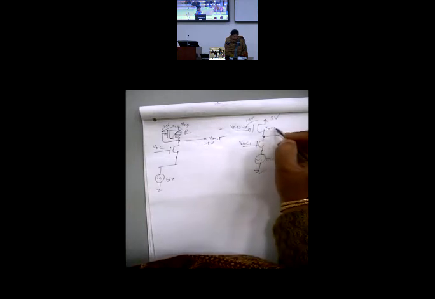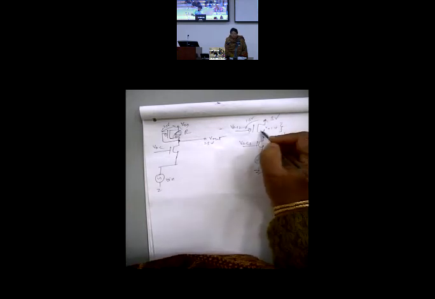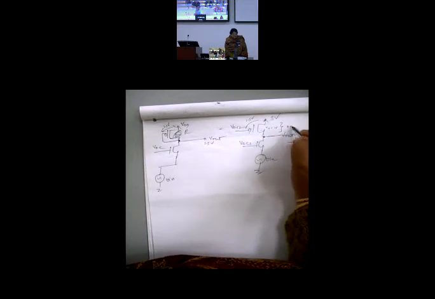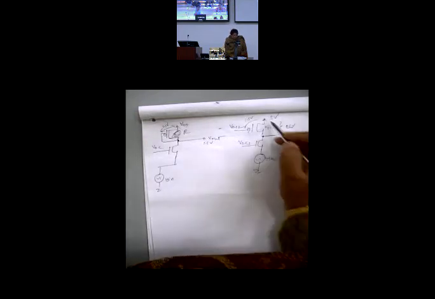VT is say 1 volt. All you need is to bring this transistor in saturation, 2 volts is VGS minus VT. So you require a drop of 0.5 volts across this. That's all. VDS or VSD across PMOS should be 0.5. Otherwise, MOS will go into the linear region. I want all MOSes to operate in saturation. The moment I compute this, it is 0.5. It is 3 minus 0.5.